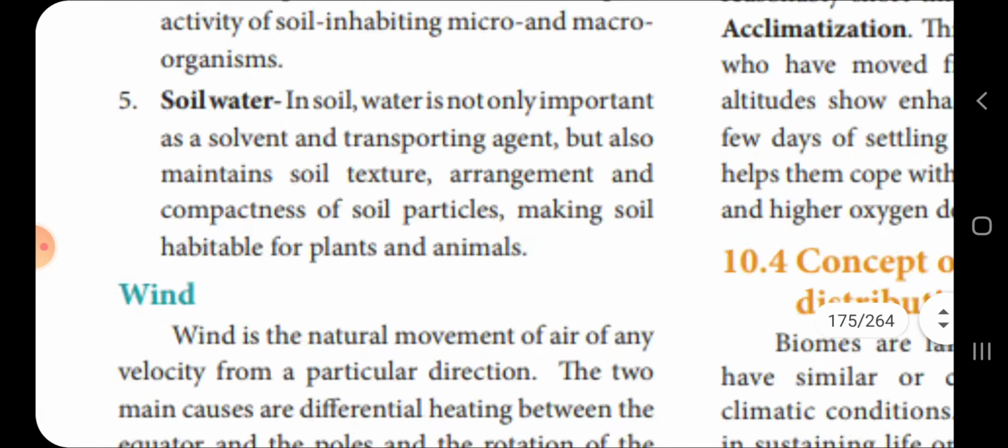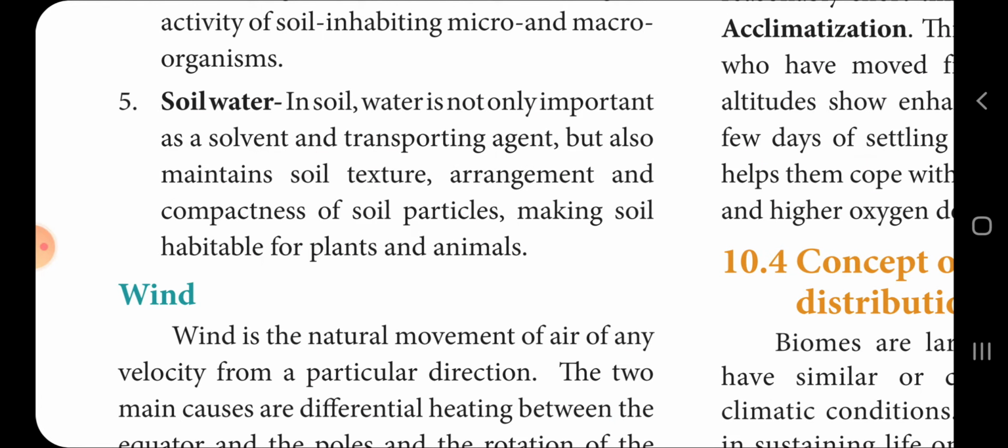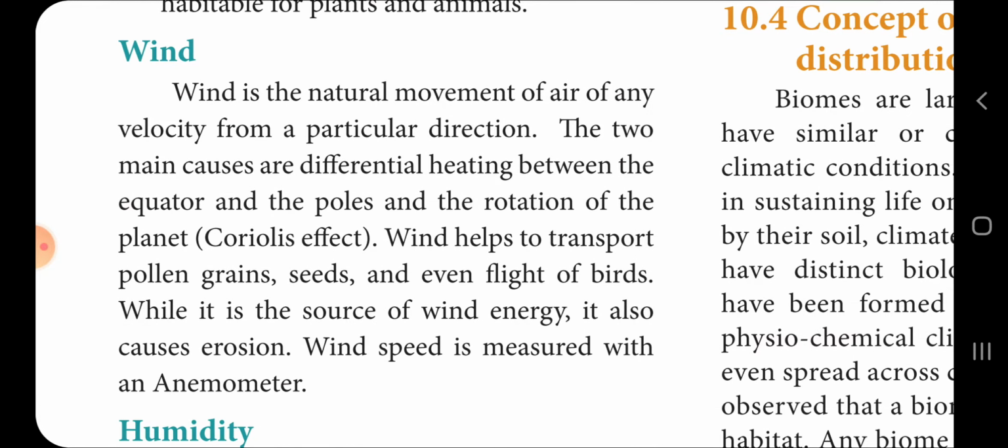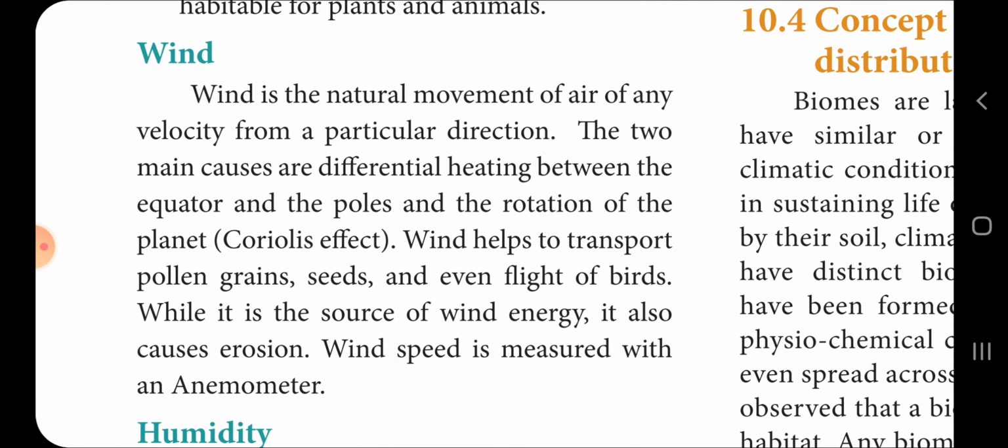In soil, water is not only important as a solvent and transporting agent, but also maintains soil texture, arrangement, and competence of the soil particles, making soil habitable for plants and animals. Next, wind. Wind is the natural movement of air of any velocity from a particular direction. The two main causes are differential heating between the equator and poles, and the rotation of the planet, the coriolis effect.